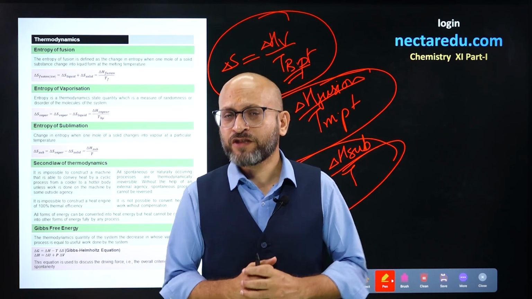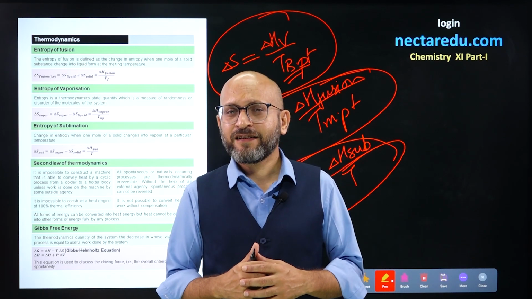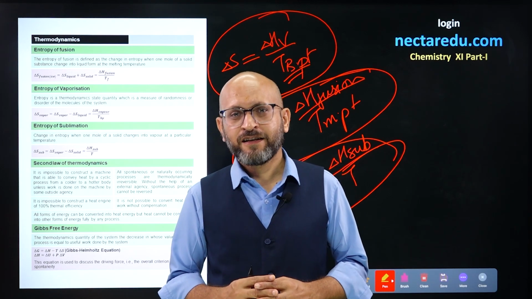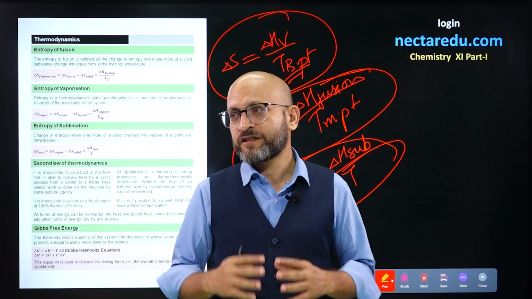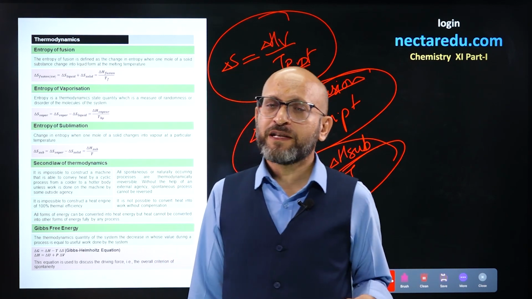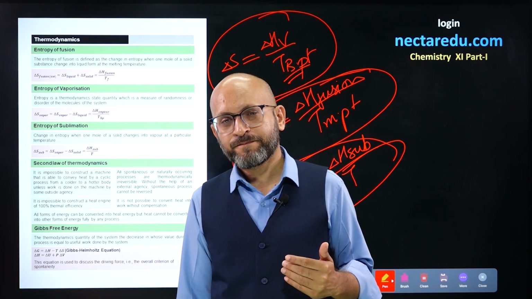Next we have the second law of thermodynamics. What does it say? This law says that for a spontaneous process the entropy change of the universe is positive. That means in a spontaneous irreversible change, entropy of the universe keeps on increasing always.